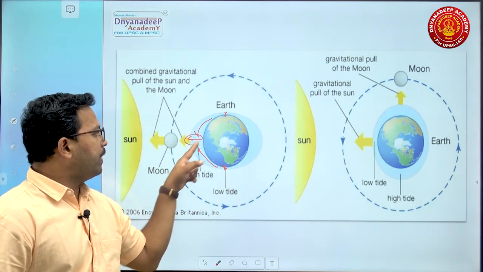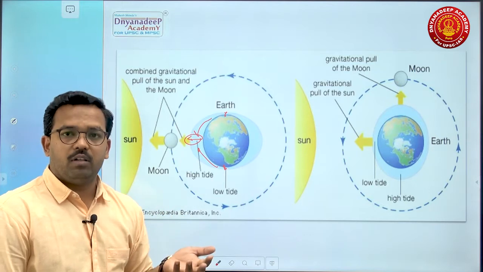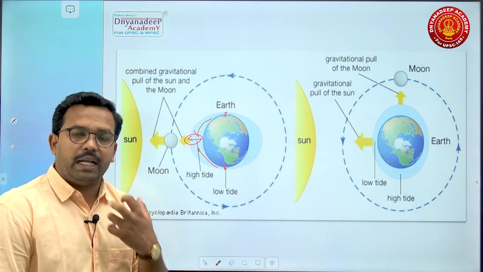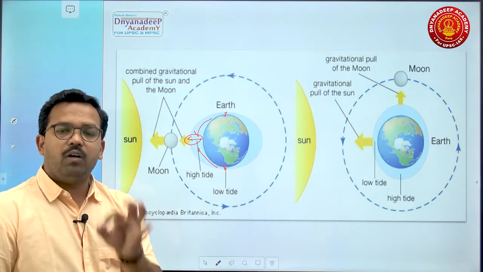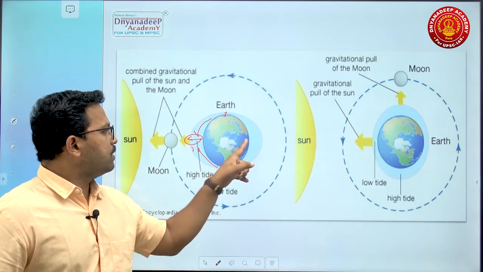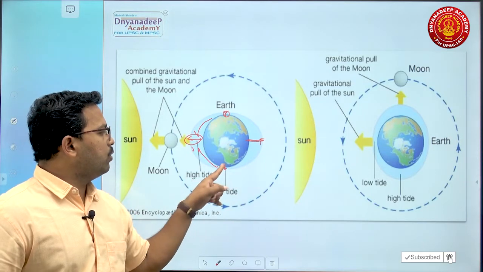So this is part of high tide. Simultaneously, there is a centrifugal force, opposite to gravitational force, due to rotation of Earth. That's why you will have high tide on two sides of the Earth. This is one side, this is the second side where you will have high tide, and these are the two regions where you have low tide.